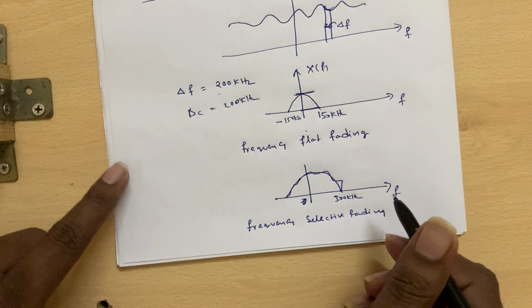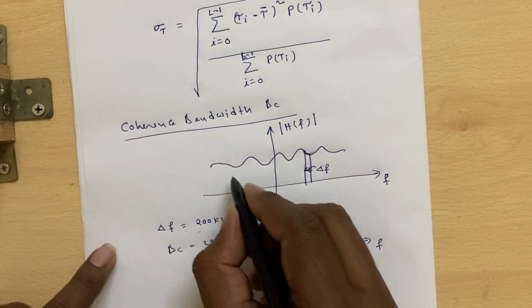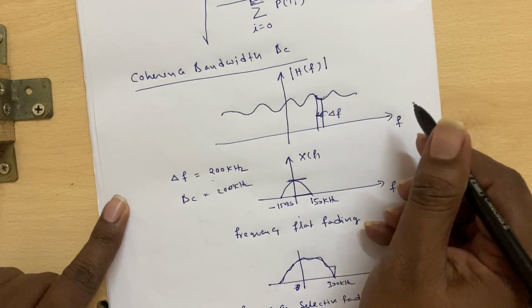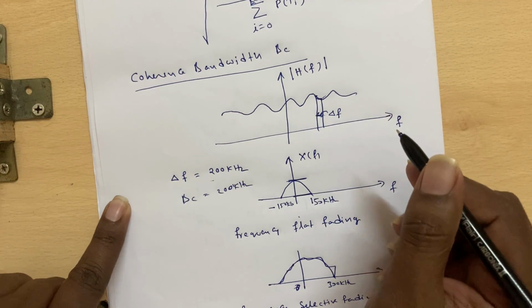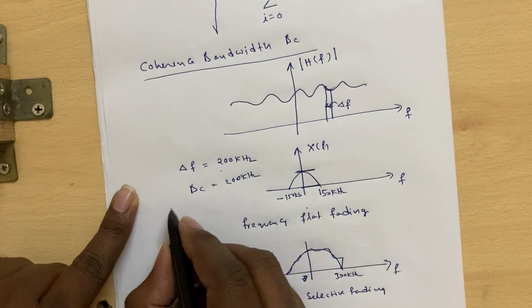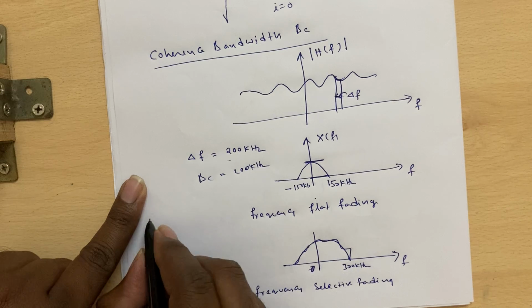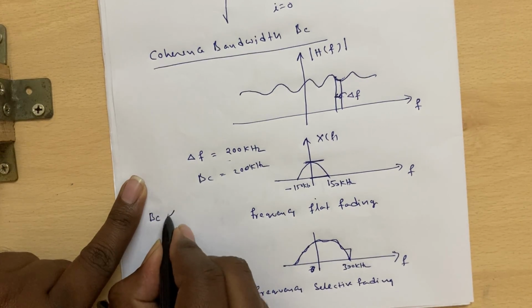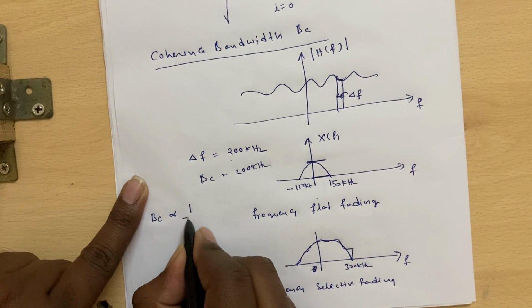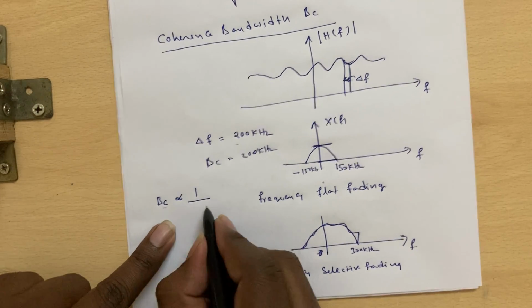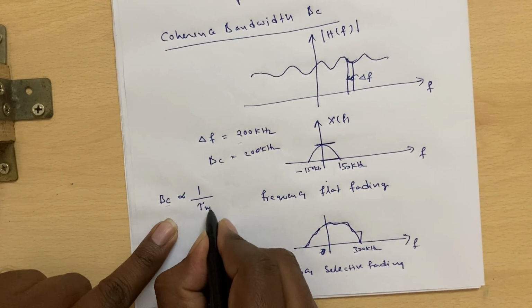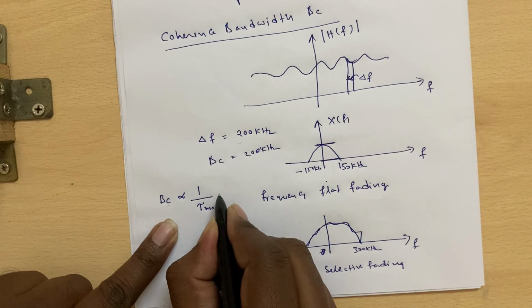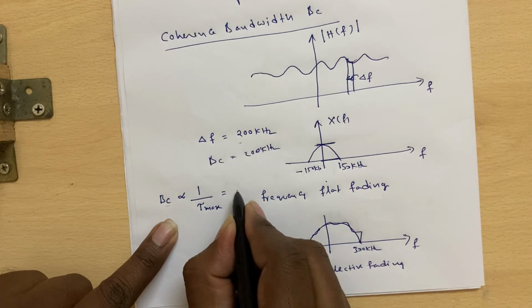As we discussed earlier, the fluctuations in the frequency response will increase with tau max, meaning the number of impulses present in the channel. So the coherence bandwidth will be inversely proportional to the number of impulses present in the channel, or B_C is inversely proportional to tau max, and in a way tau max is proportional to sigma tau.